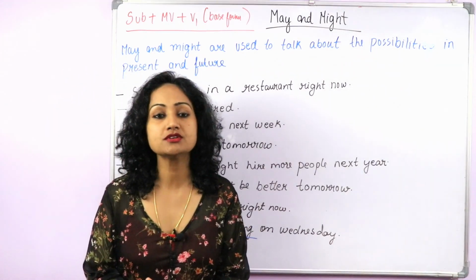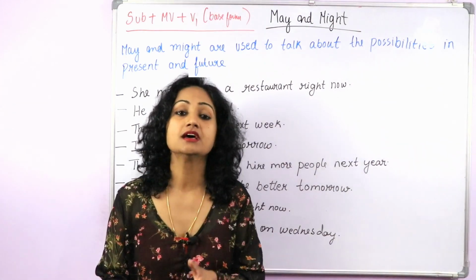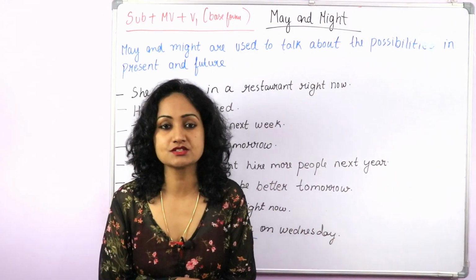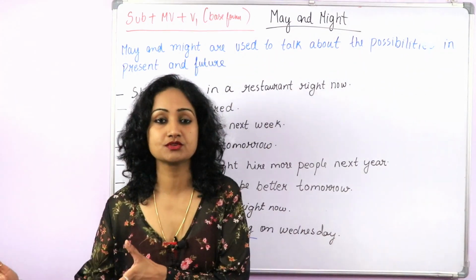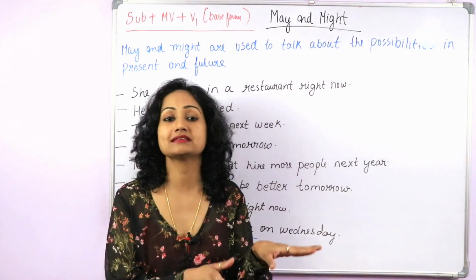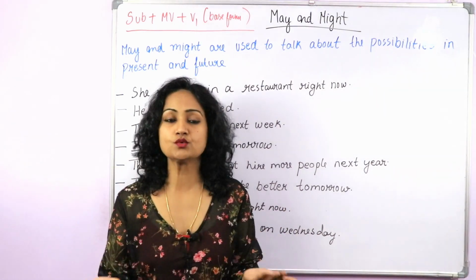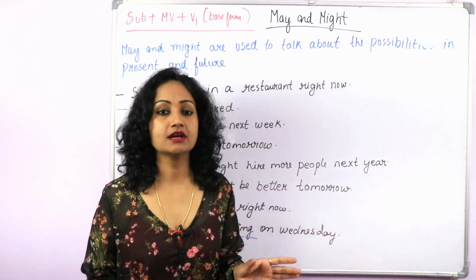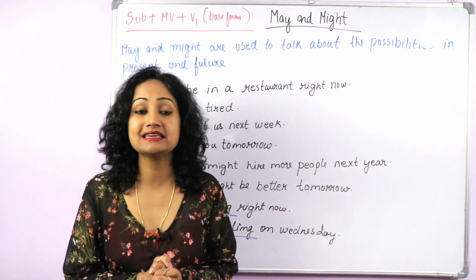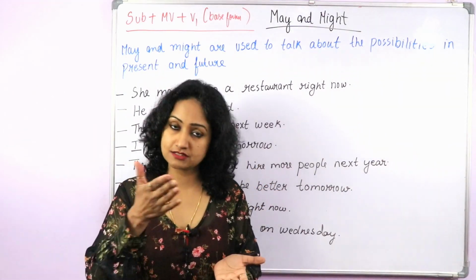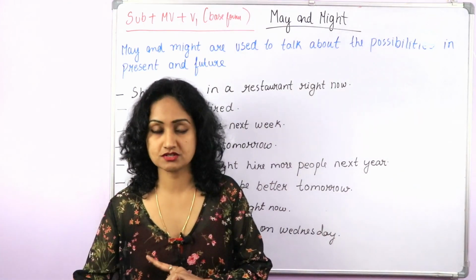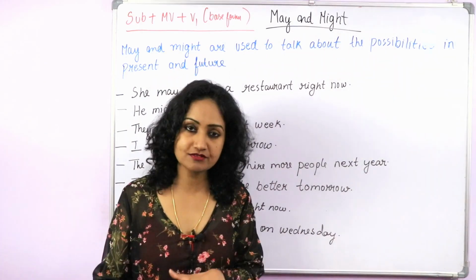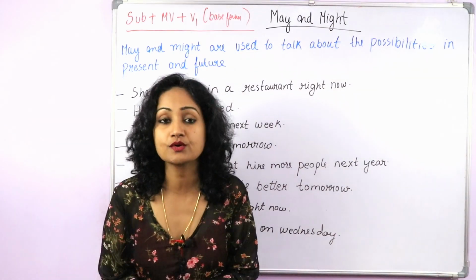Now let's talk about how to make an interrogative sentence using may and might. The general rule is that we swap the places of the verb at the second position and the subject at the first position. But here things are a bit different. For example, if there's a sentence, he can do it, then can takes the first position and the subject takes the second position: can he do that? He should leave now. Should he leave now? This is the rule we have been following till now.